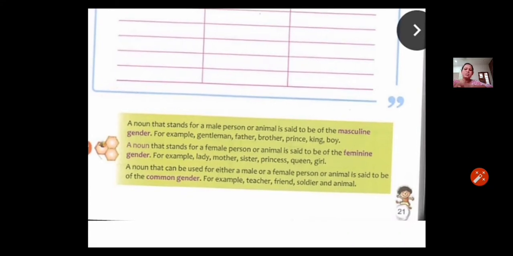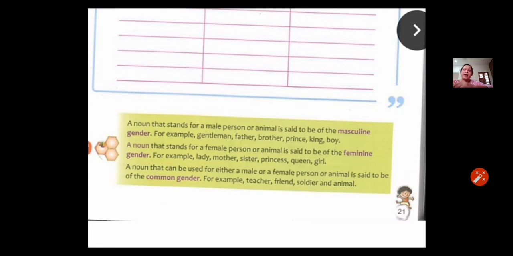Children, gender is something by which we identify male, female, common or neuter. These are all the types of gender. First is masculine gender, second is feminine, third is common, and fourth is neuter. Children, I will explain each gender to you one by one. So the first one is masculine gender.